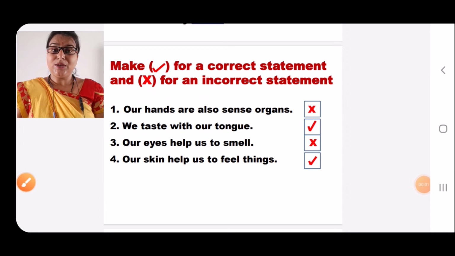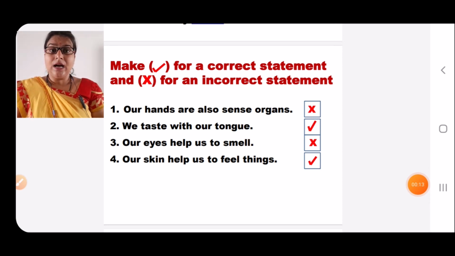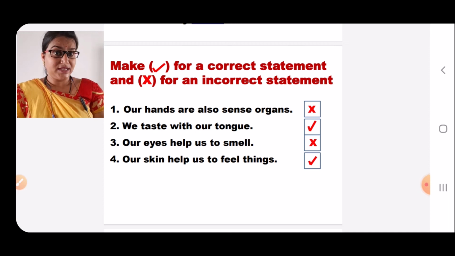Last question, question number D. Make a tick for a correct statement and a cross for an incorrect statement. Number 1. Our hands are also sense organs, isn't it? No. Number 2. We taste with our tongue.